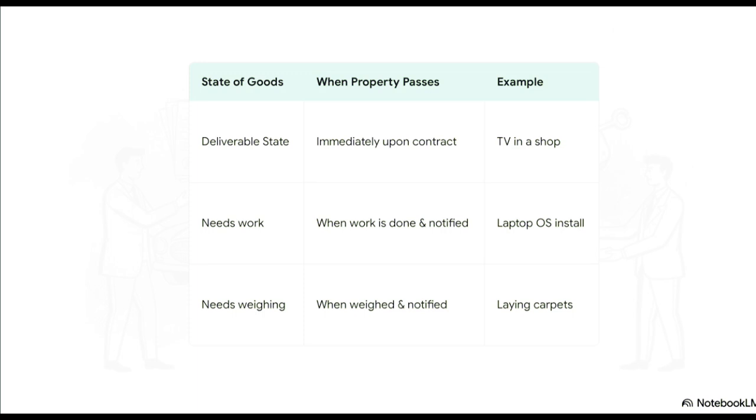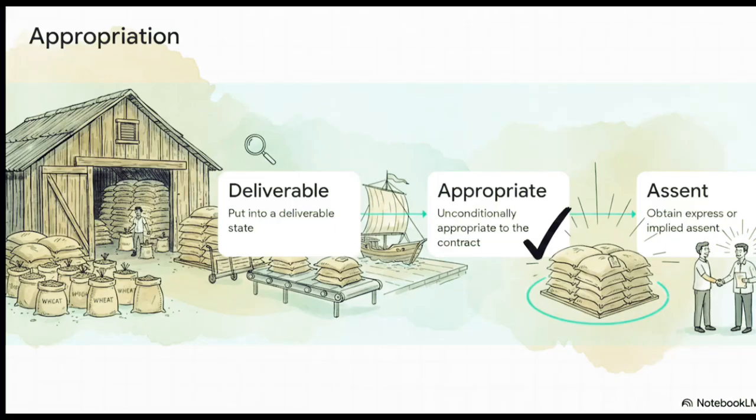But wait, what if you buy a laptop and it still needs a Windows OS installed? Property absolutely does not pass until the seller installs it and actually notifies the buyer. Or consider that famous ICAI carpet example. A sells carpets that still need to be laid down. If they get stolen before being laid, the seller bears the loss, purely because the act wasn't finished, so property hasn't passed yet. चलो concept clear करते हैं.